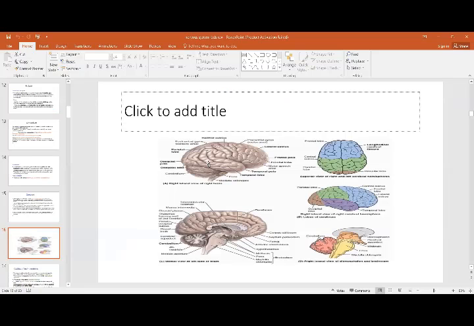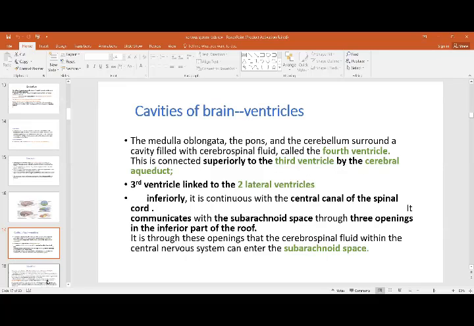See, this is the cerebral hemisphere. These are the sulci and the gyri, and then these are the small ones. Then you have the cavity. This is the third ventricle, and in that you have these different parts, and this is the midbrain and the thalami. You'll talk about these when you talk about the brain in detail. So I'm just giving you an idea of what the different collections are.